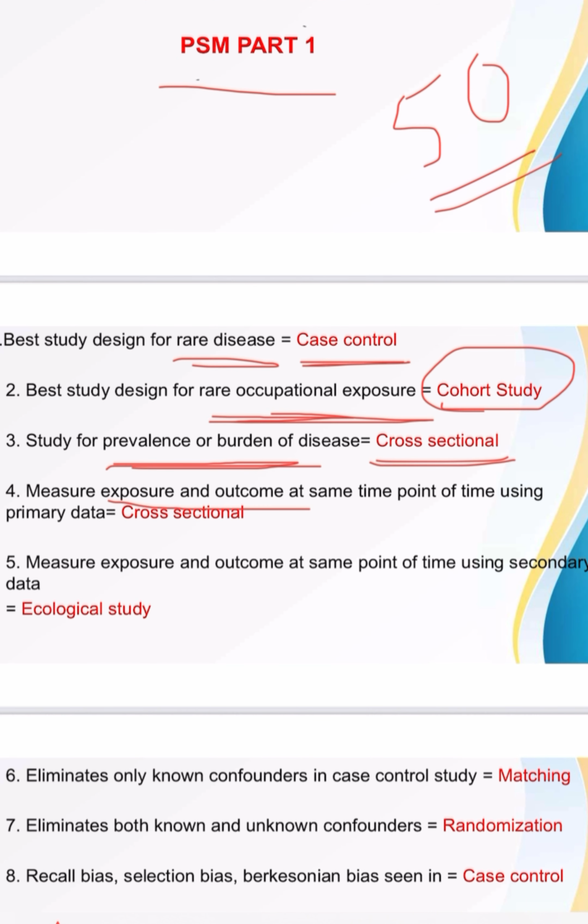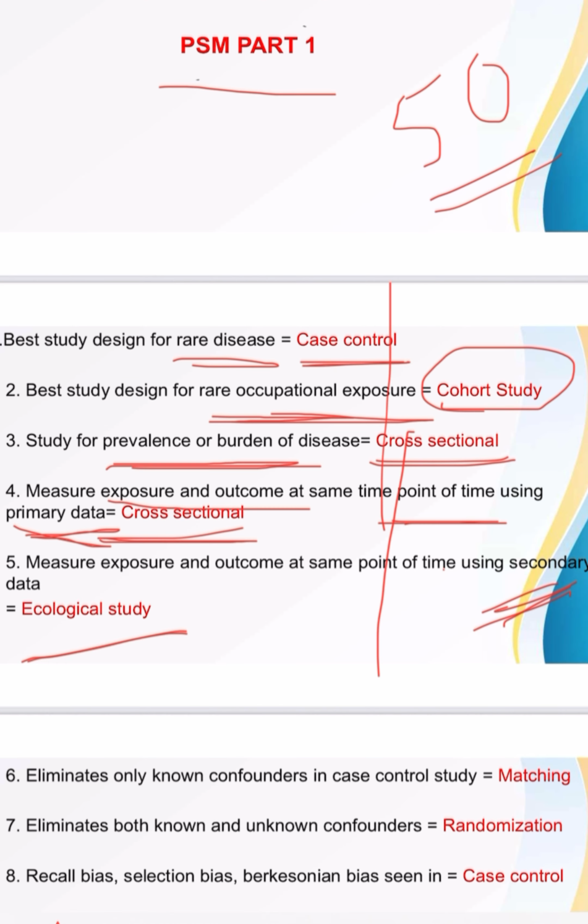Here the keyword is exposure and outcome at the same point of time. At the same point using primary data. Here data is important. Primary data, it is cross sectional study. Same question with secondary data, then it is ecological study. Measure of exposure and outcome at the same point of time using secondary data, it is ecological, and primary data, it is cross sectional study. So you have to remember these questions. Then moving forward,